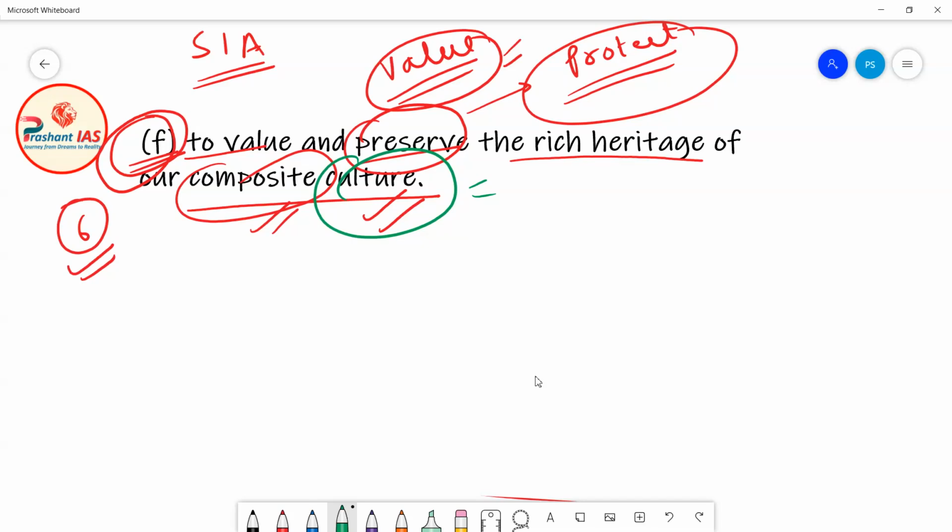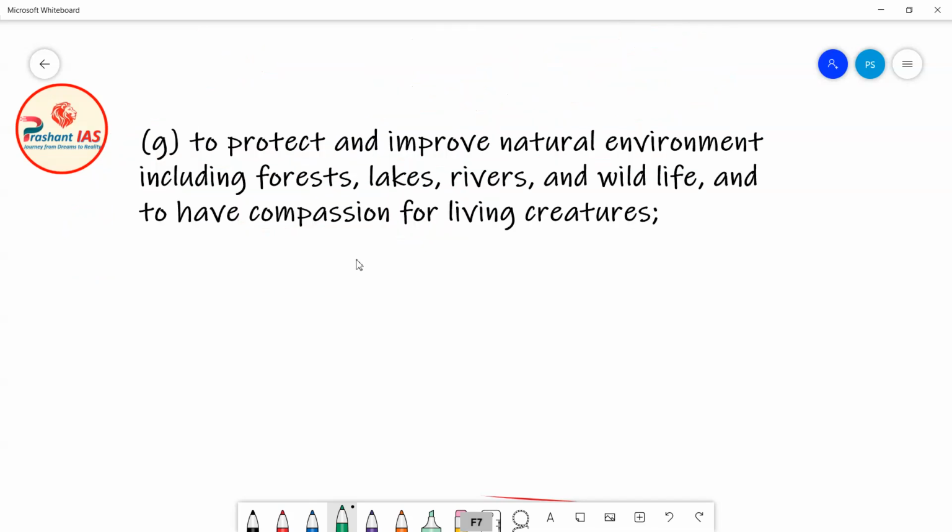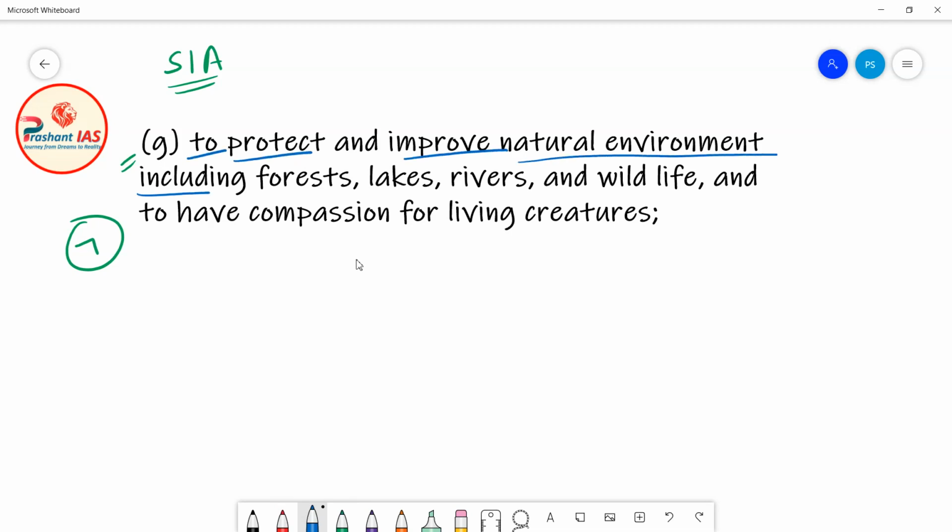Now friends, after this, the seventh fundamental duty is given under clause G of article 51 capital A. So now let's try to read what this is saying. It says that to protect and improve the natural environment including forests, lakes, rivers and wildlife, and to have compassion for living creatures. Now what does it mean?